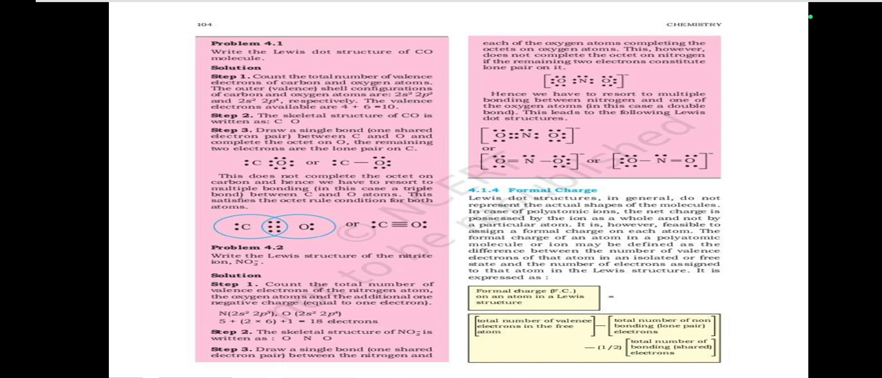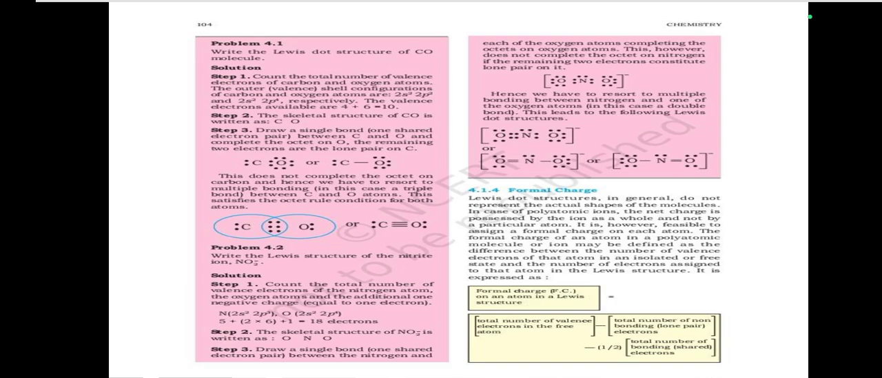Step 2: The skeletal structure of CO is written as C O. Step 3: Draw a single bond, one shared electron pair, between carbon and oxygen, and complete the octet on O. The remaining two electrons are the lone pair on carbon, and this does not complete the octet on carbon, and hence we have to resort to multiple bonding. In this case, a triple bond between carbon and oxygen atoms. This satisfies the octet rule condition for both atoms.